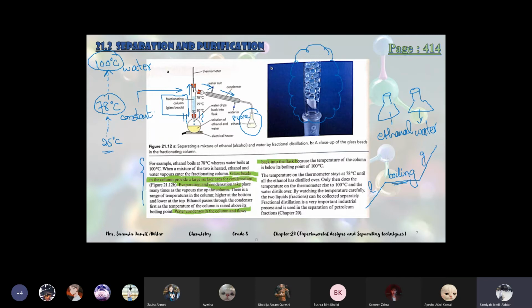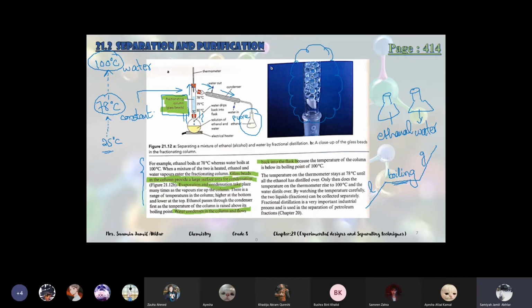So the water condenses, the water goes up, and because of these glass beads, it goes back into the flask. These glass beads send the water back, because this is the temperature of ethanol right now. So ethanol is evaporating, but water is not. Some droplets of water will also go up, but the beads send them back. So this is the purpose of the glass beads we are using in the fractionating column.